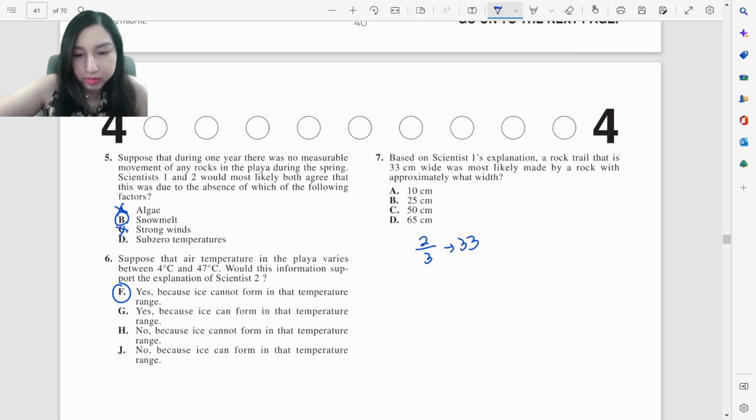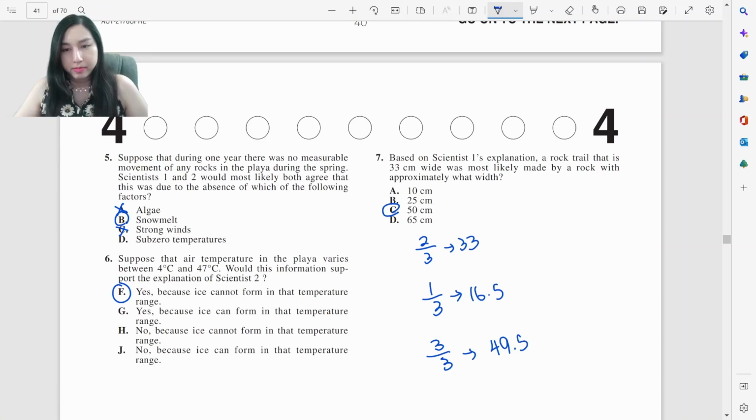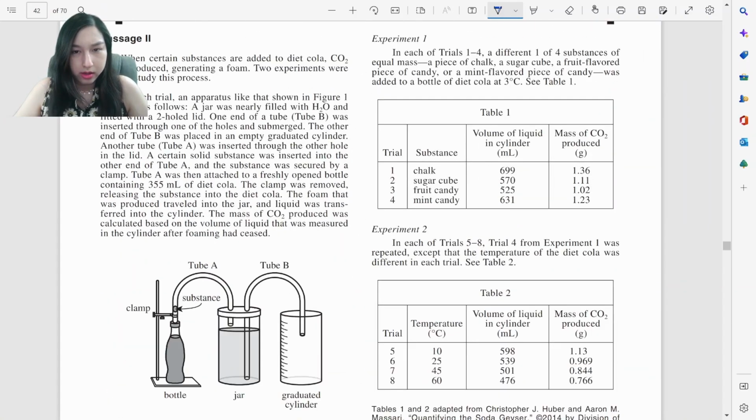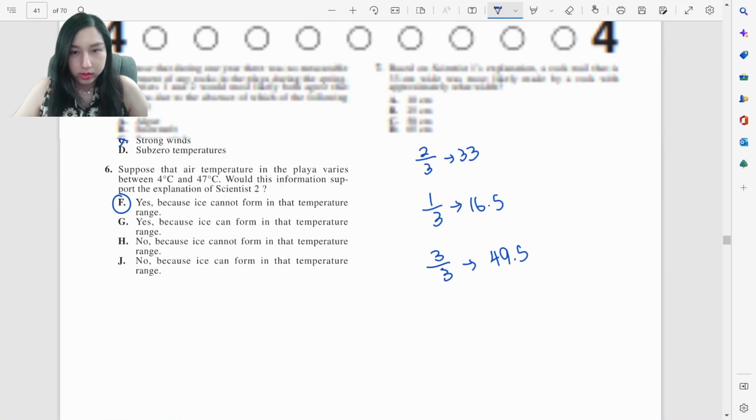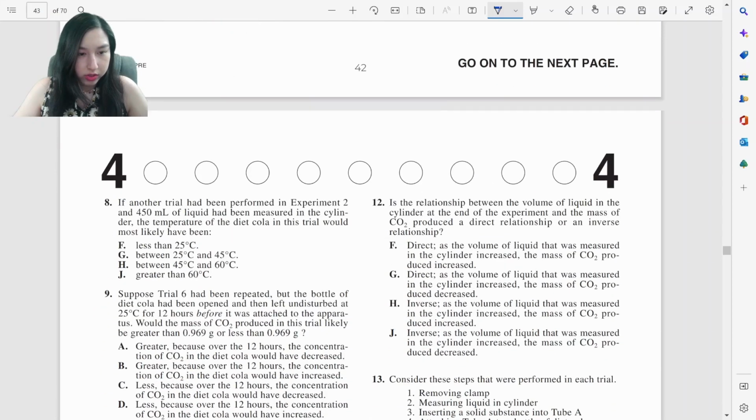So 1/3 is basically 33 divided by 2, and we would get 16.5. If we want 3 out of 3, we have to multiply that by 3 to get 49.5. C. Okay, that was question 7, so we're looking for question 8.